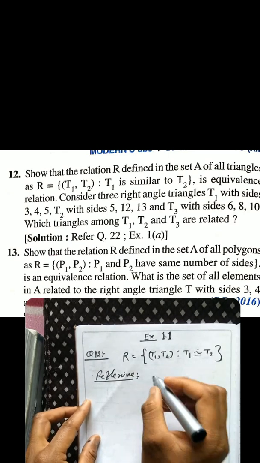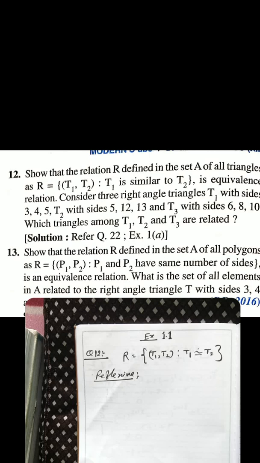As we know, every triangle will be similar to itself. Similar means same shapes and different sizes. If two triangles are of same shape and same size, they will be similar as well as congruent, meaning they are called similar and congruent both.